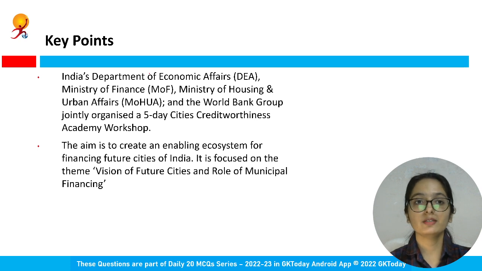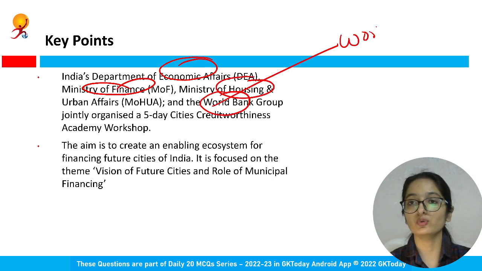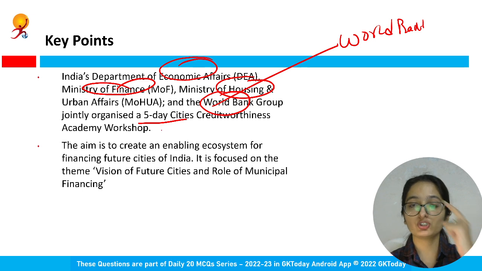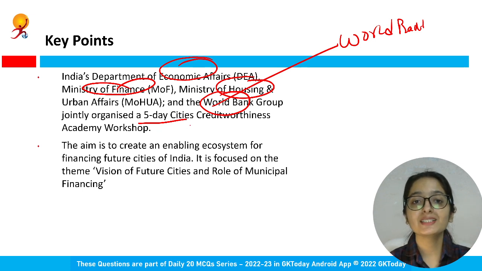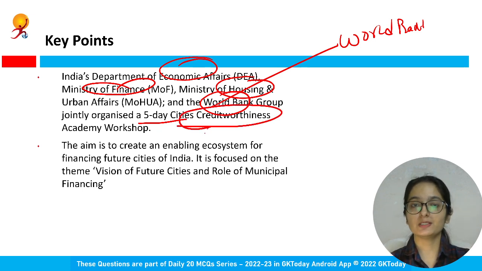Who all are there? India's Department of Economic Affairs, Ministry of Finance, Ministry of Housing and Urban Affairs, and the World Bank also. Very important. The World Bank Group jointly organized this 5-day workshop. The name of the workshop is Cities Creditworthiness. We talked about making sure that urban infrastructure facilities and various other things need to be worked upon in the span of time.